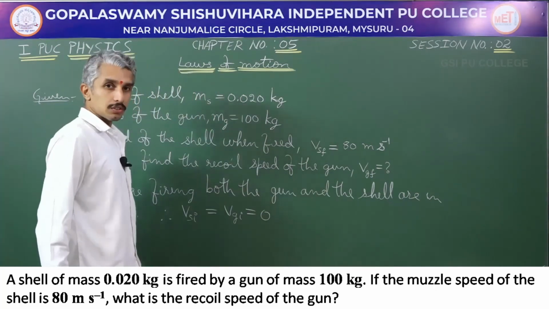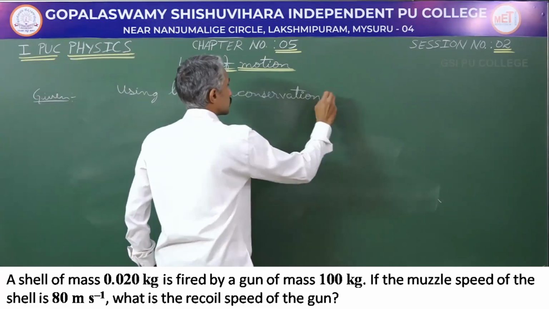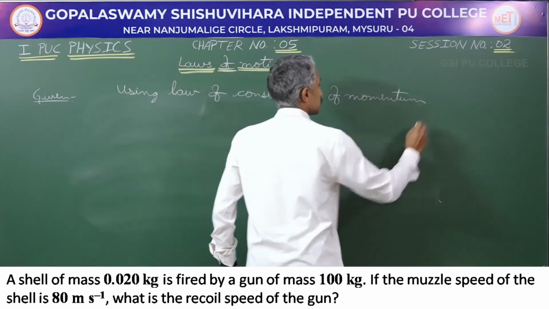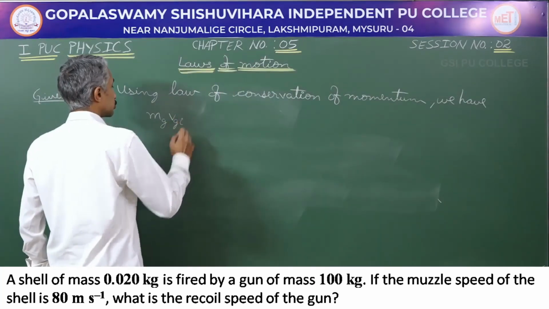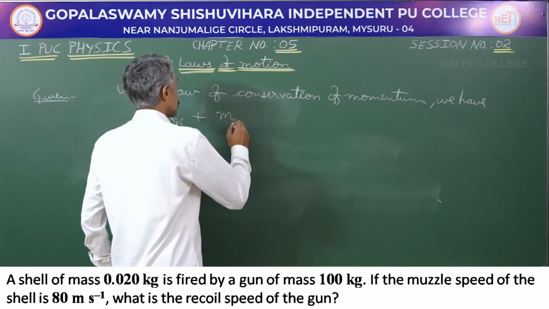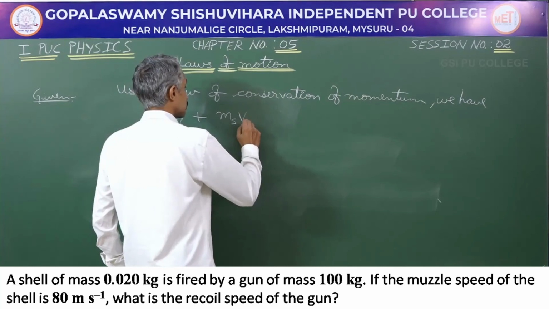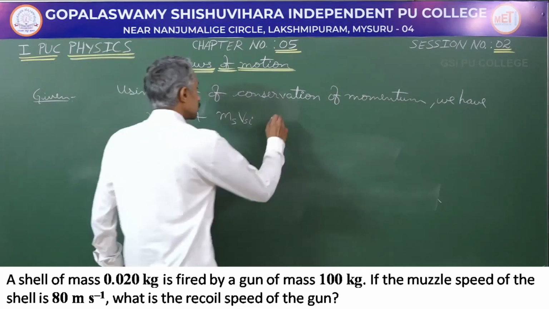We will use the law of conservation of momentum. Using law of conservation of momentum, we have mg into Vgi, that is the initial momentum of the gun, plus ms into Vsi, which is the initial momentum of the shell.